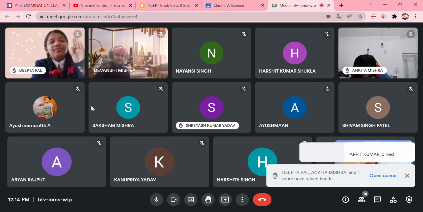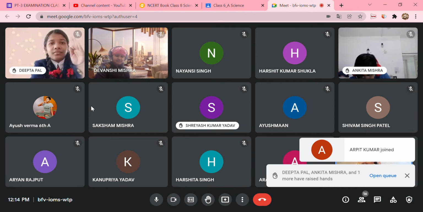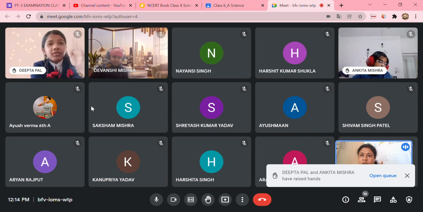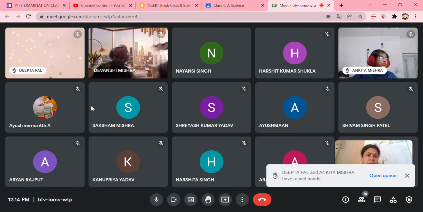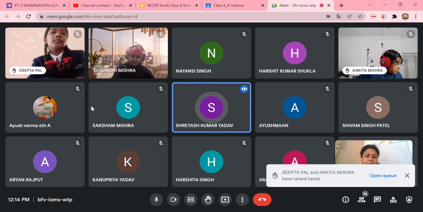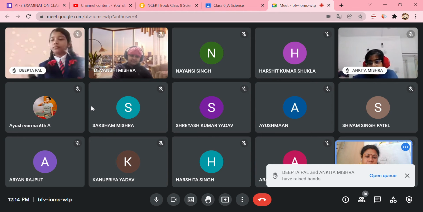Shreyash is wrong. Evaporation is the process by which the water from the water bodies gets converted into its vapor state, and transpiration is the process through which water is lost from the plant's body in the form of water vapor. So those are the two processes. What are the two processes? Evaporation and transpiration. Clear? Shreyash, is it clear? Yes, ma'am, clear. तो गलत क्यों बोले?